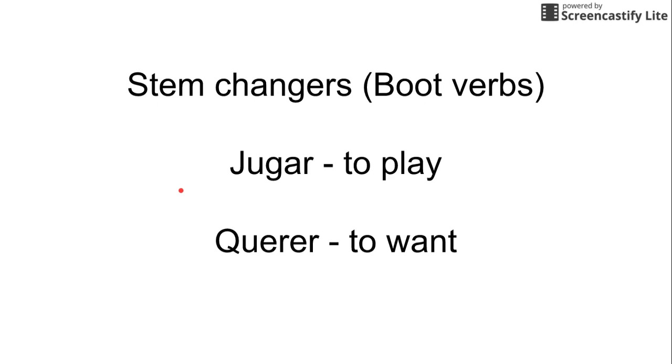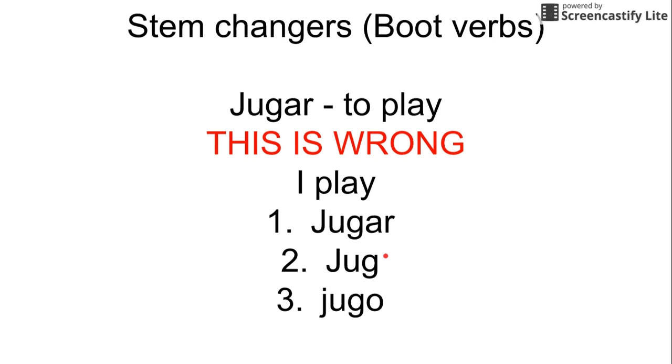The two examples that I'd like to work with are jugar, which is to play, as in a sport or a game, and then querer, to want. So first thing off the bat, this is wrong. Do not do this, okay? But when we have jugar, to play, normally, when we're conjugating a regular present tense AR verb and we want to say I play, we follow the steps. We start with the infinitive, which is just the unconjugated verb. We chop off the AR and we're left with jug, right? And then we add the yo form ending, which is o, so jugo, right?